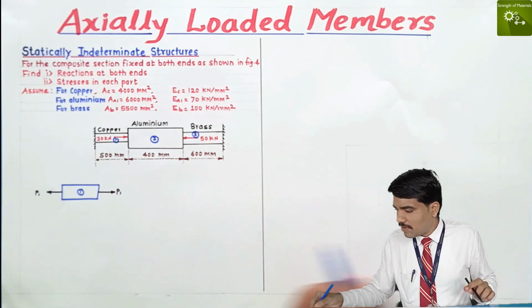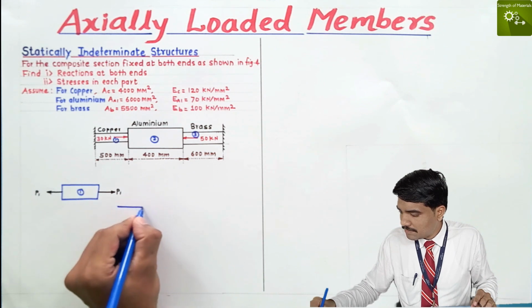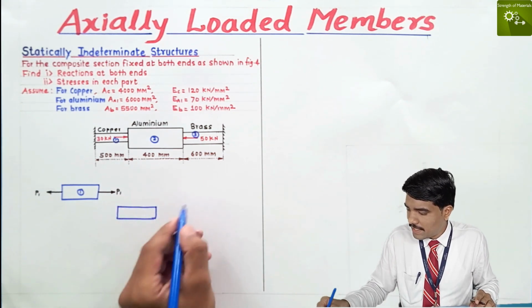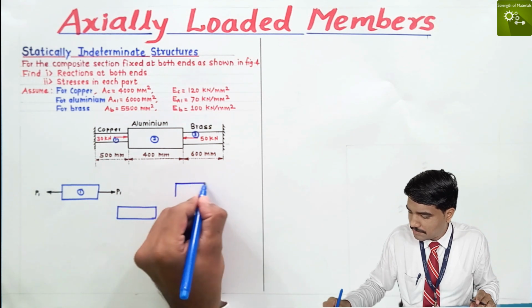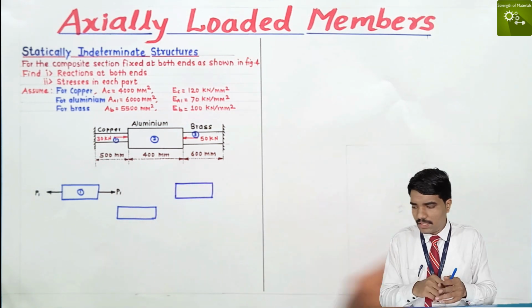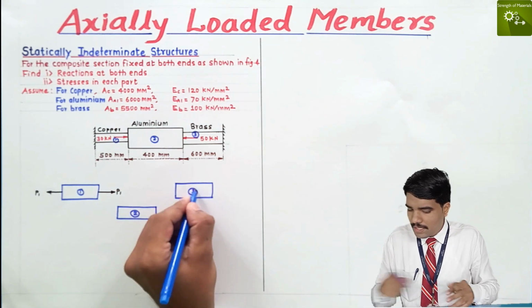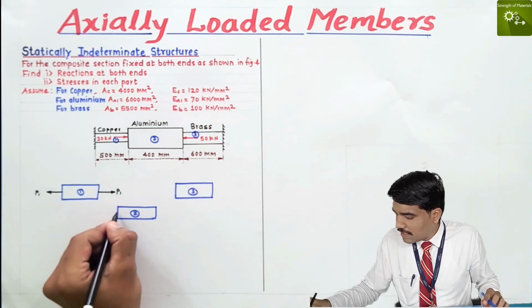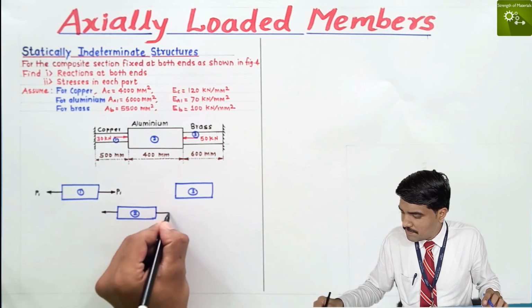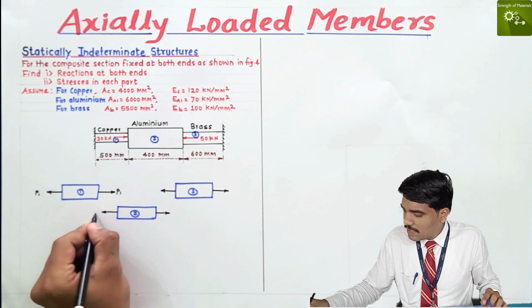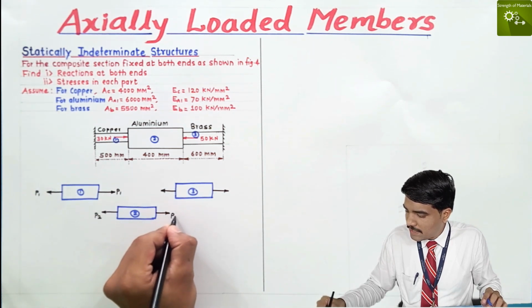Again we draw a BD of the second part and a BD of the third part. This is the second part, this is the third part, and we assume the internal forces produced in each bar are tensile and are P1, P2 and P3 respectively.